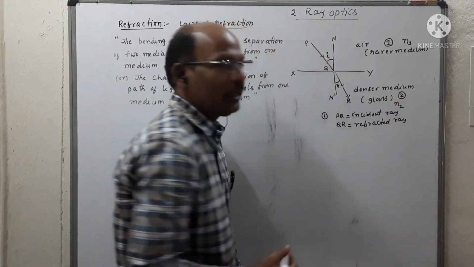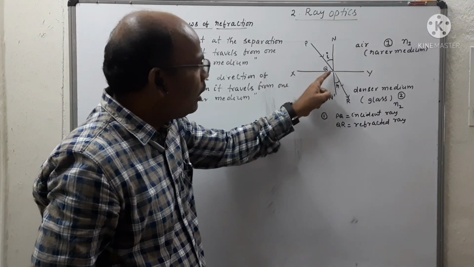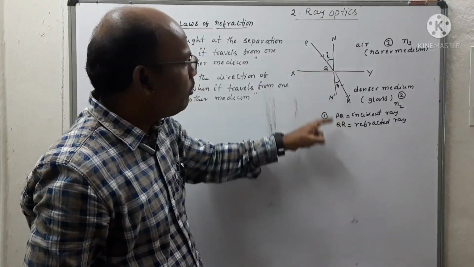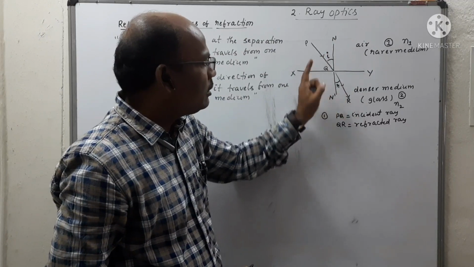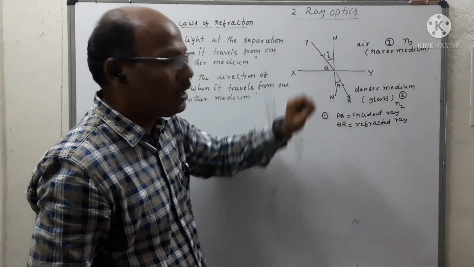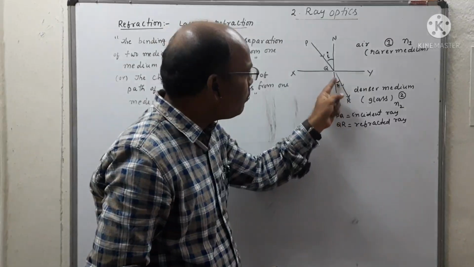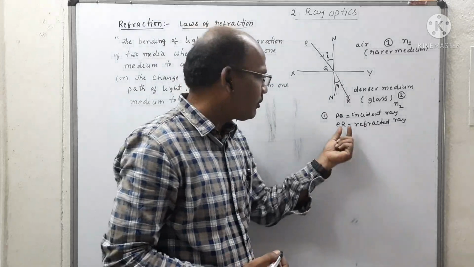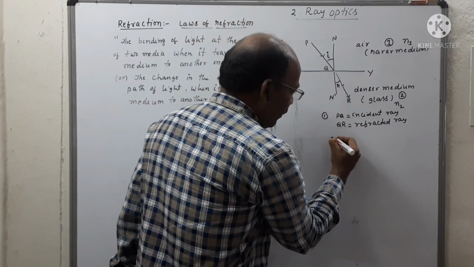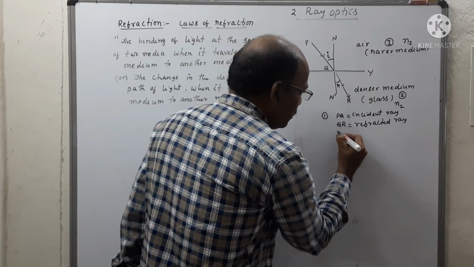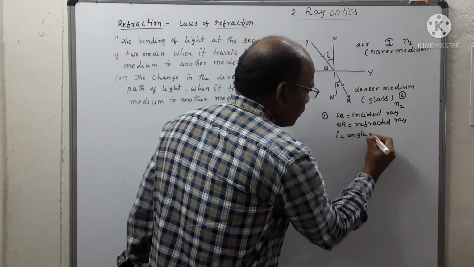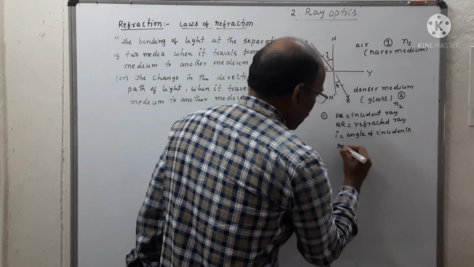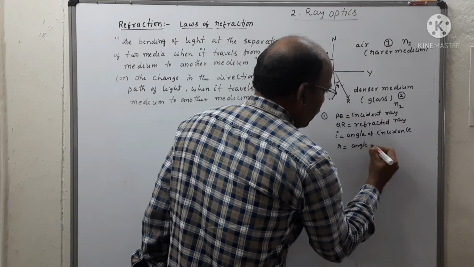QR is called the refracted ray. So PQ is the incident ray and QR is the refracted ray. What is the angle of incidence? The angle made by the incident ray with the normal is called the angle of incidence, represented by I. And the angle made by the refracted ray QR with the normal N dash is called the angle of refraction. So I is the angle of incidence, and R is the angle of refraction.